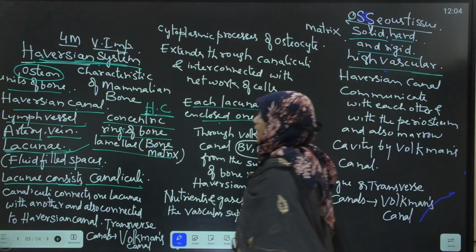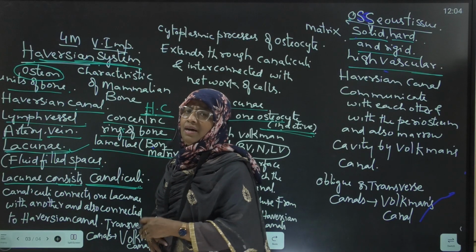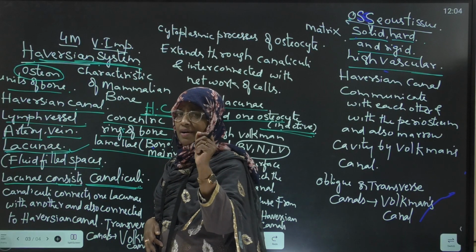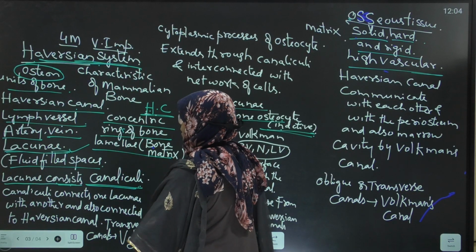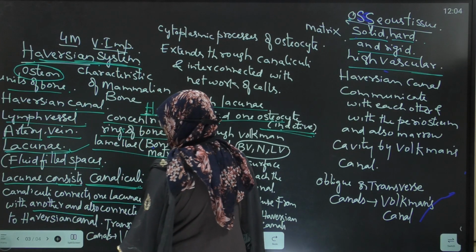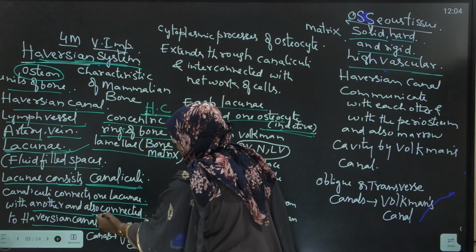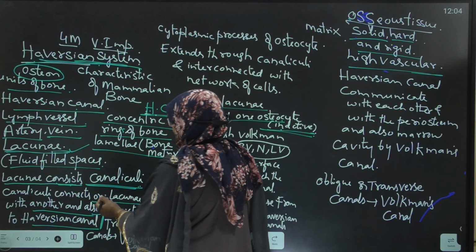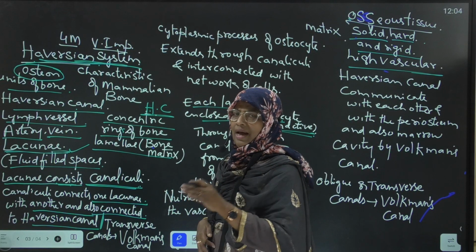Next, lacunae also give rise to canaliculi. These are small radial canals which arise from the lacunae. Canaliculi connect one lacuna with another lacuna and are also connected to the Haversian canal.